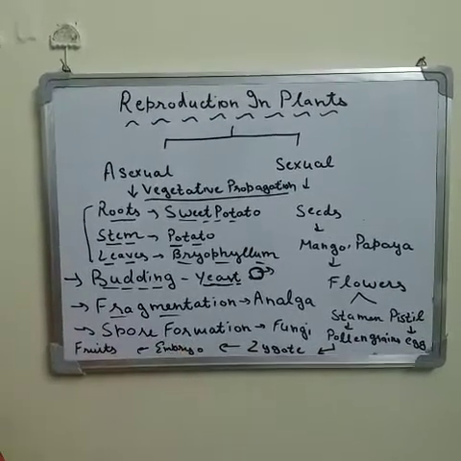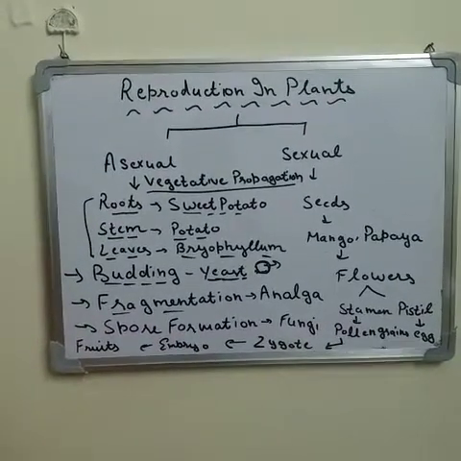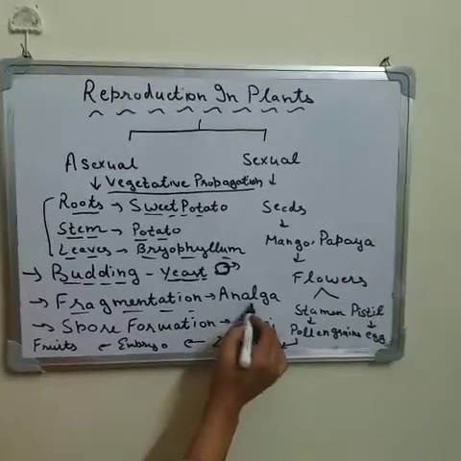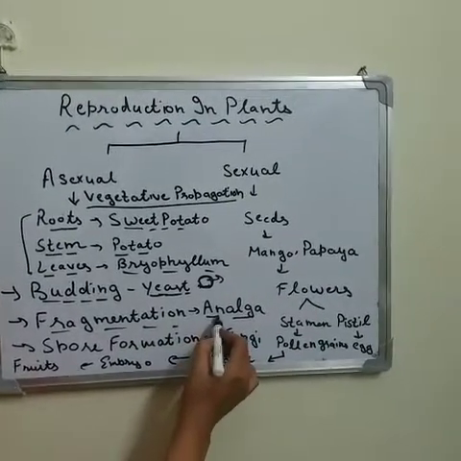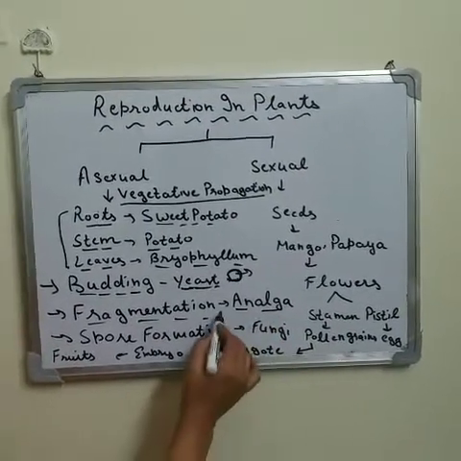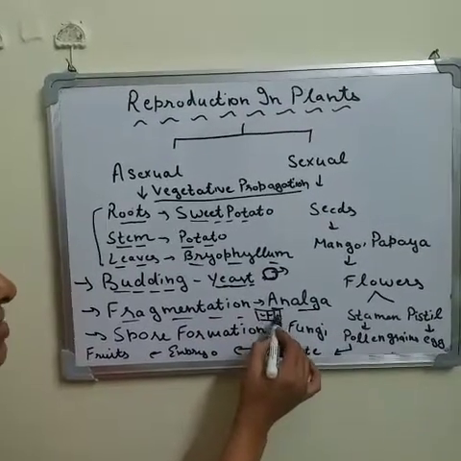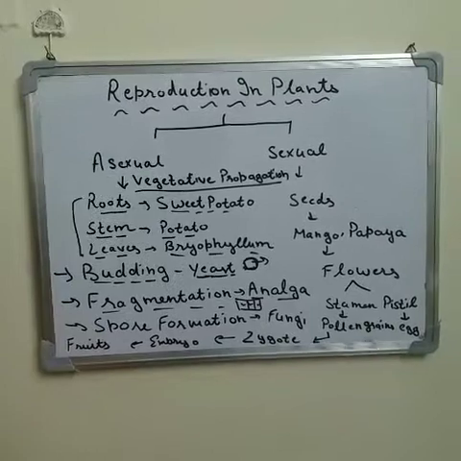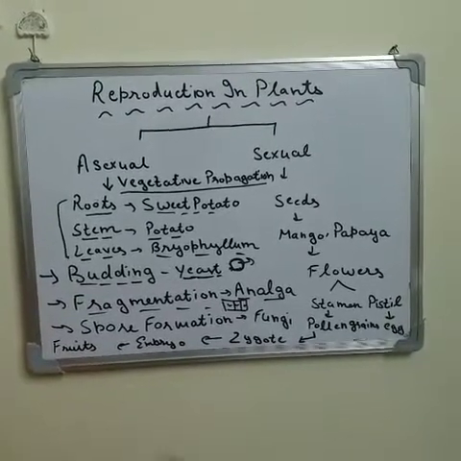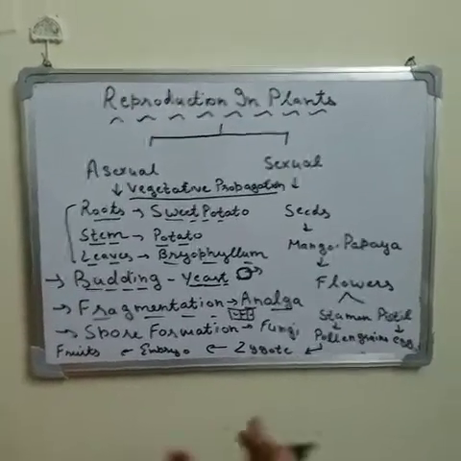The next method is fragmentation. Fragmentation is found in algae. For example, the body of an alga is divided into many fragments, and each fragment grows into a new alga. In this way they multiply their number.